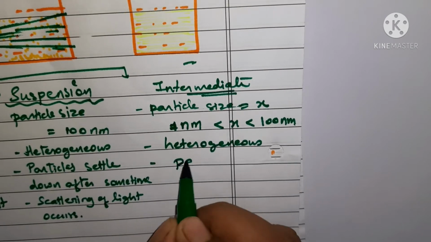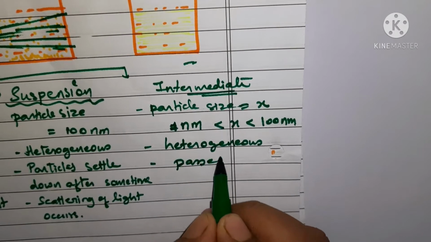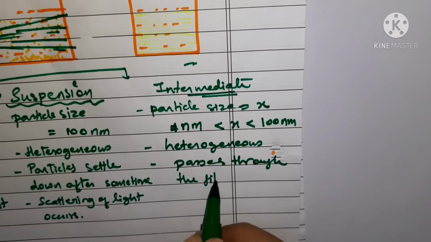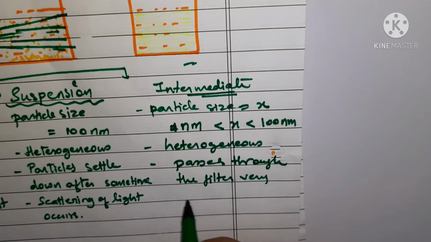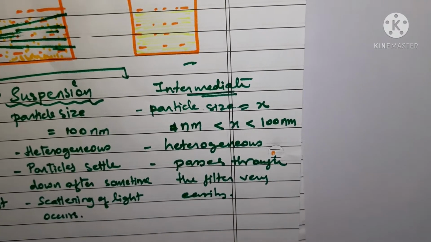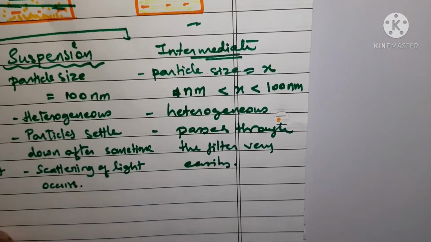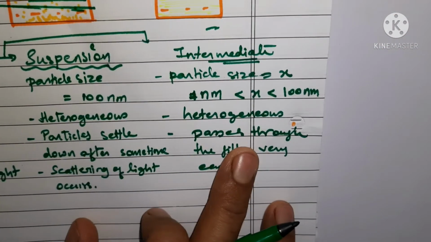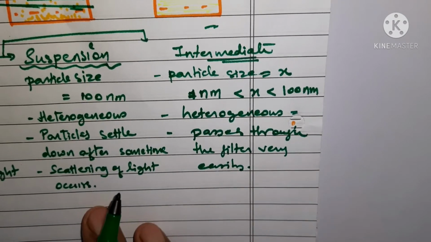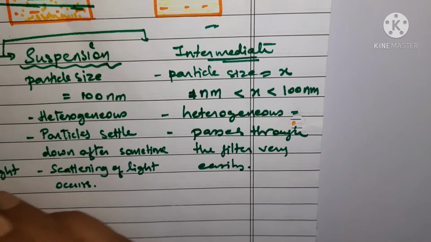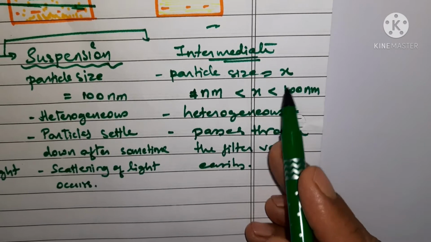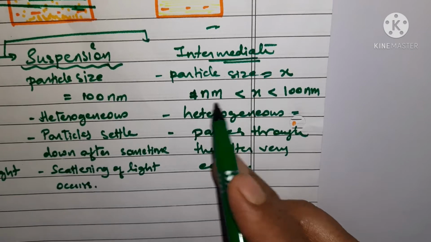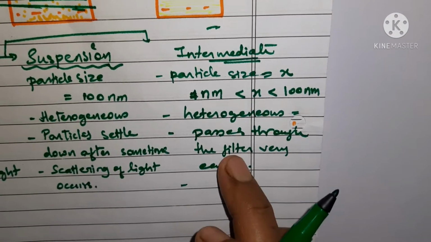So it seems that this is a true solution, but it is not so, because it does not have a homogeneous character. It is heterogeneous in nature, and its particle size is intermediate between these two.